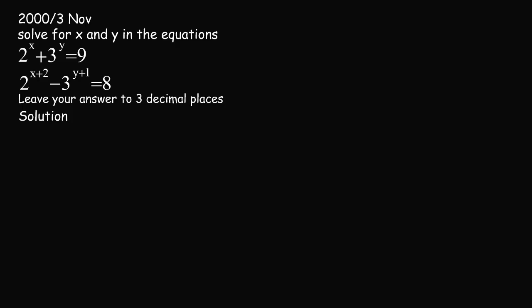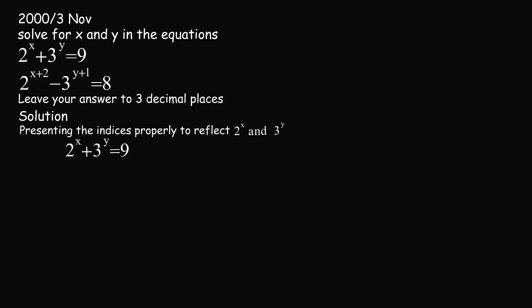Now the first thing we are going to do is present the indices properly to reflect 2 raised to the power of s and 3 raised to the power of y. Now our equations become 2 raised to the power of s plus 3 raised to the power of y equals 9, and 4 in brackets 2 raised to the power of s minus 3 in brackets 3 raised to the power of y equals 8.